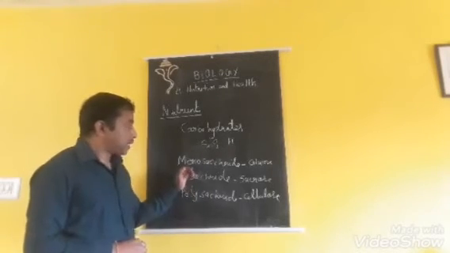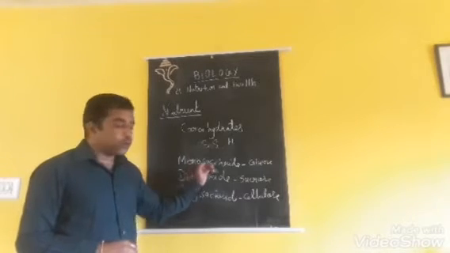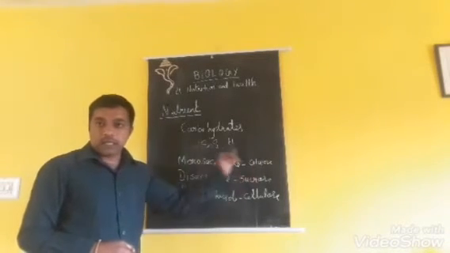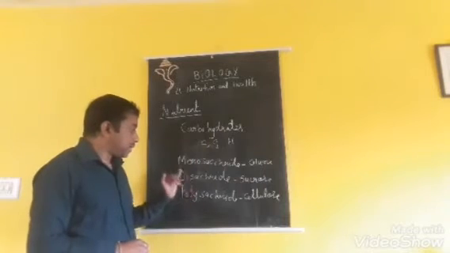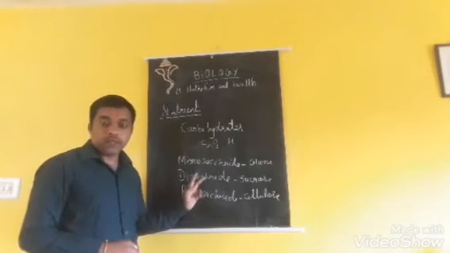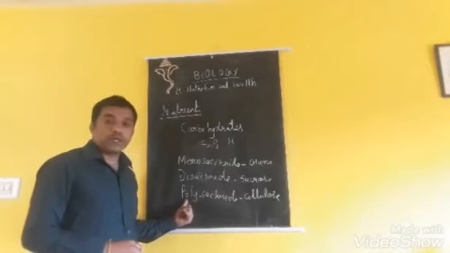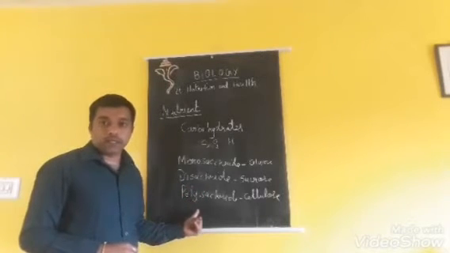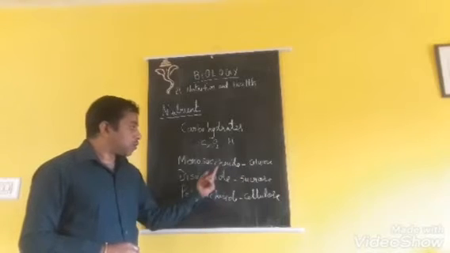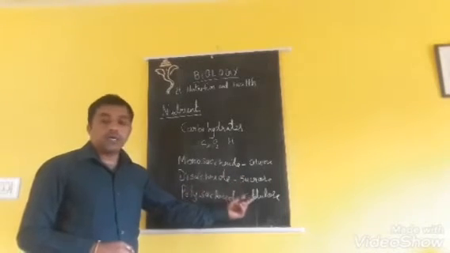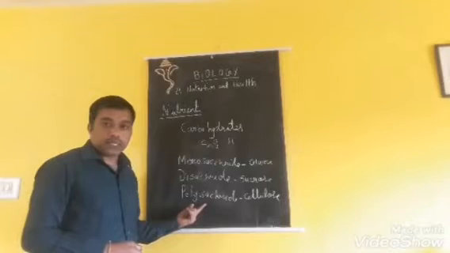Monosaccharide means they have only one sugar molecule, for example glucose. Disaccharide means they have 2 sugar molecules. Polysaccharide means more than 2. So glucose is a monosaccharide, sucrose is a disaccharide, and cellulose comes under the polysaccharides.